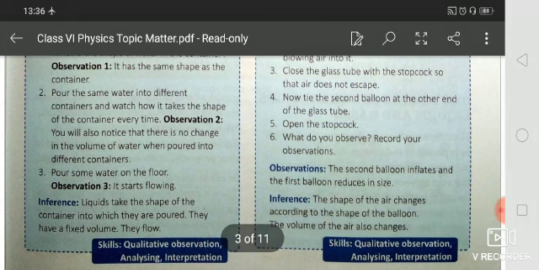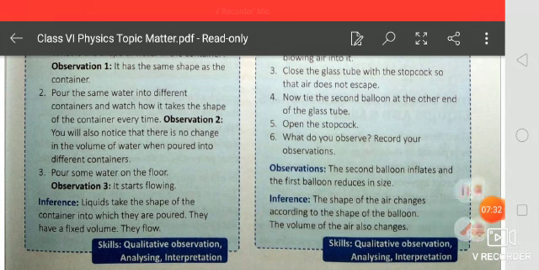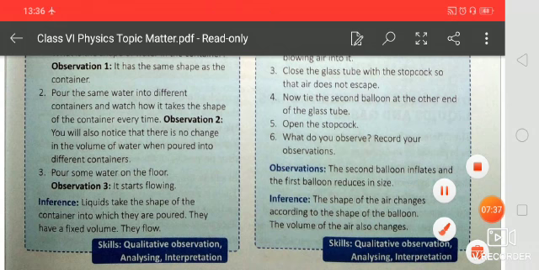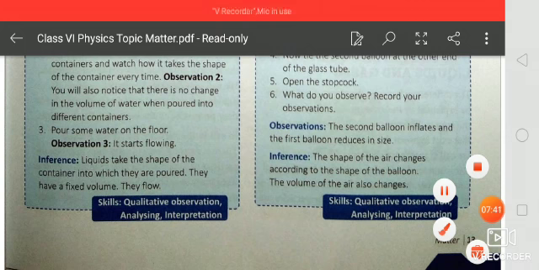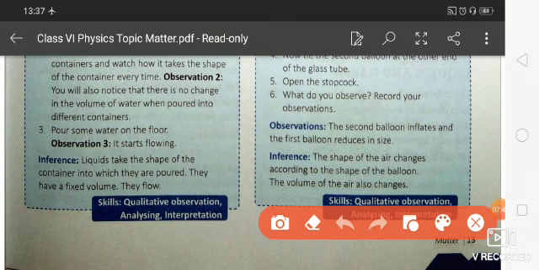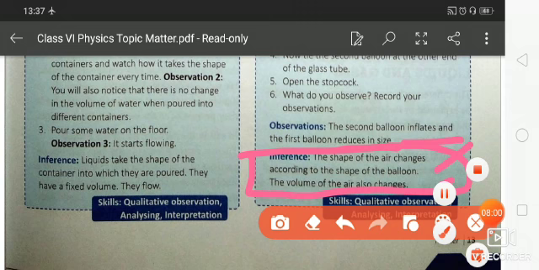Open the stopcock. What will you observe? Here you will observe that the second balloon is inflated and the first balloon reduces in size. You will find that the shape of the air changes according to the shape of the balloon, and the volume of the air also changes.